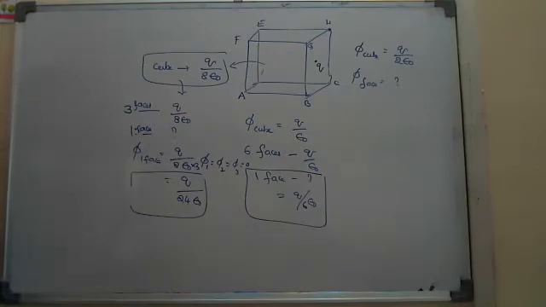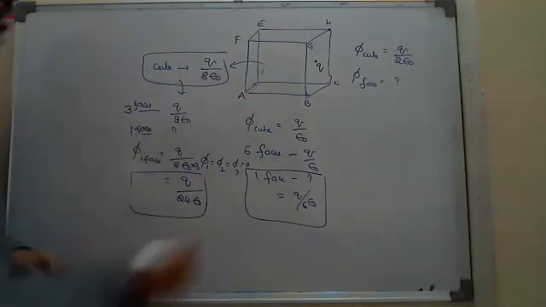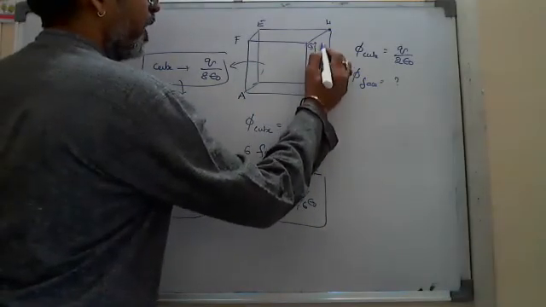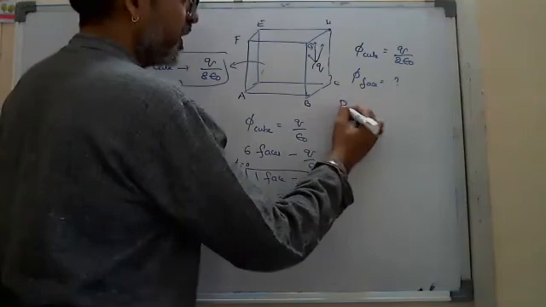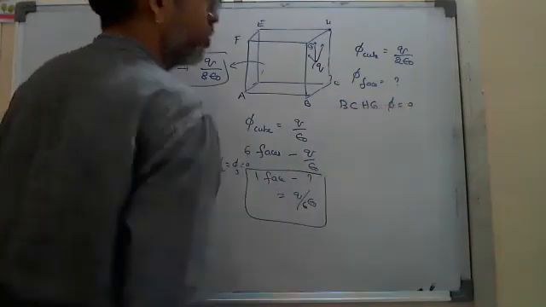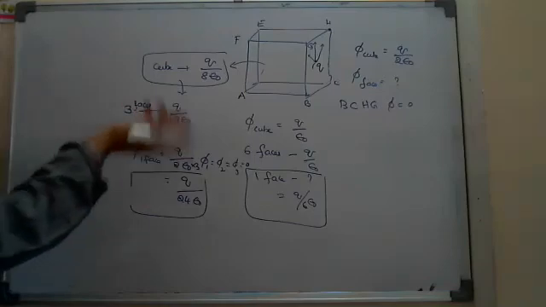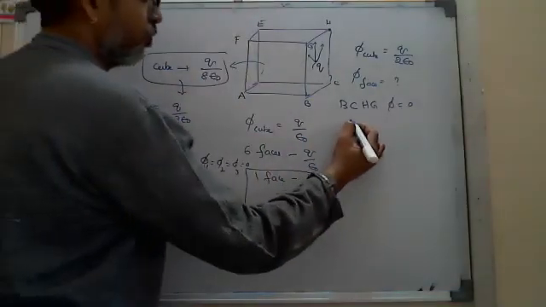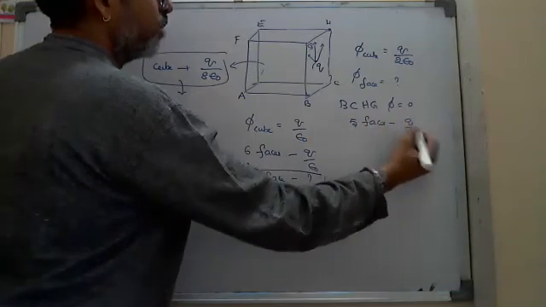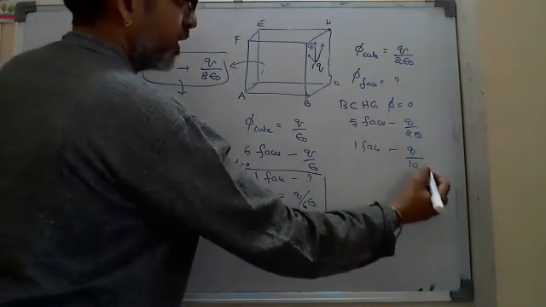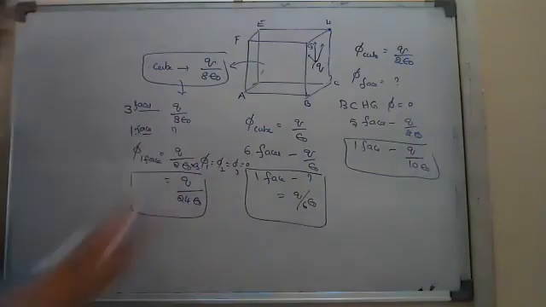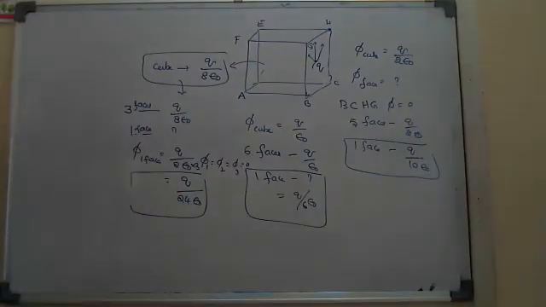Q by 10 epsilon naught, sir. Q by 10 epsilon naught? Very good. This time you told correct. Why? Because if I place the charge here, the field lines we are drawing are parallel to this surface only, that is BCHG. So through BCHG, the flux is 0. So the flux is linked to the remaining 5 faces, which is Q by 2 epsilon naught. Through 1 face, how much? Q by 5 twos are 10 epsilon naught. Very good. This time you followed. Right, good. So this is the story.